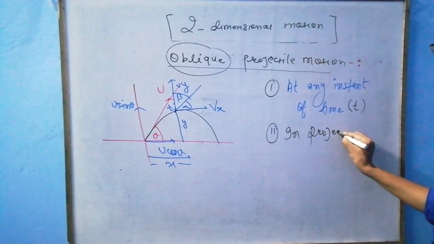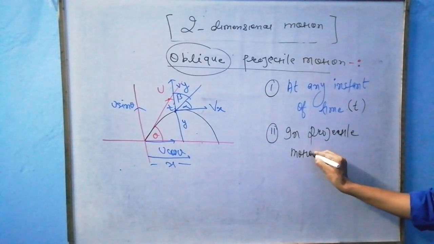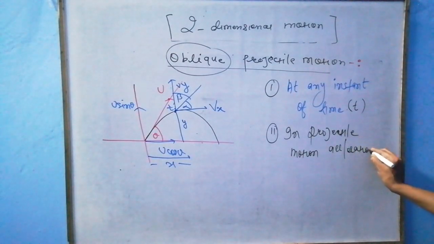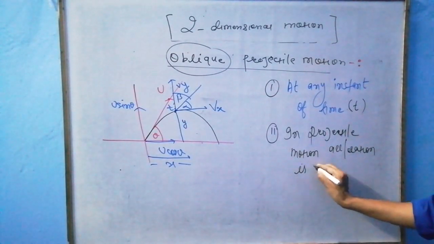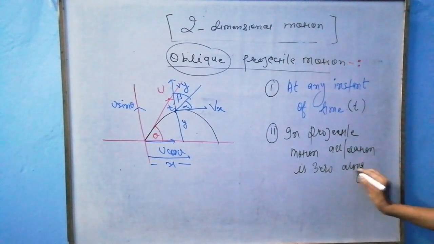This is a very important concept. In projectile motion, acceleration is 0 along x direction.